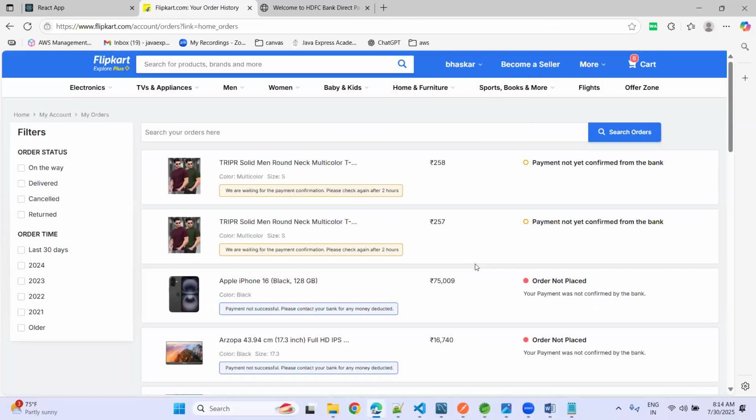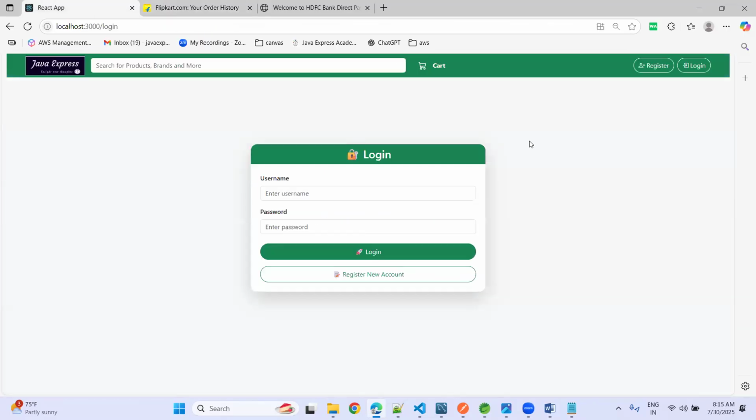Now here you can see order status like on the way, delivered, cancel, refund, some kind of statuses you can see. As a user, these are the kinds of functionalities you can do in an e-commerce application. Same pattern, we are going to implement the same approach here. Now, you see, this is our application. We are still enhancing a lot of things as well. As part of our development, we will do it completely. Don't worry on that one.